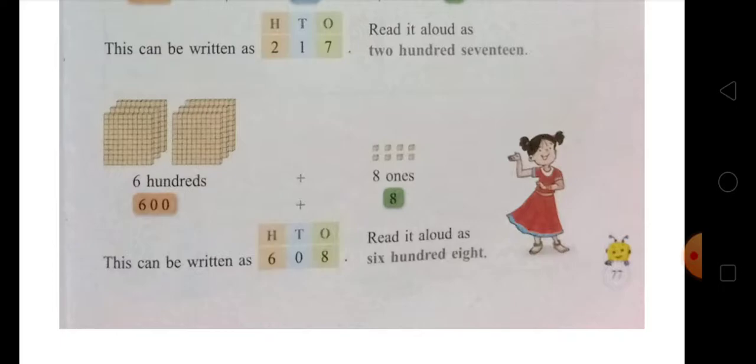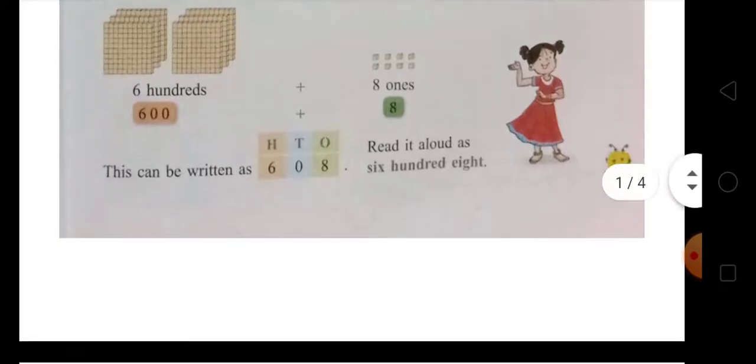So we can write the number 608: on the tens place there is nothing, on the ones place there is 8, and on the hundreds place there is 6. That makes 608. You read it aloud as 608. Okay, come on to the next page.